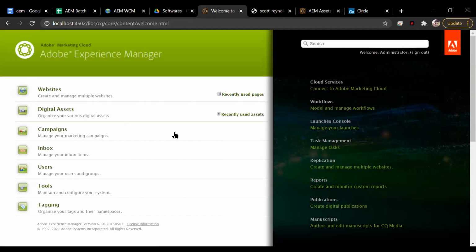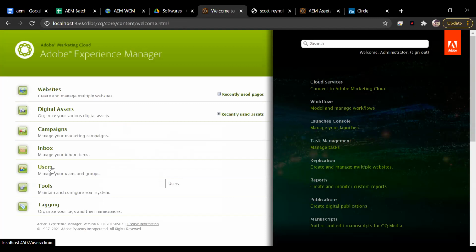There is a campaign option. If you remember, we talked about Adobe Campaign. If you're using Adobe Campaign, then we can integrate with it and create emails here, but I will not be using Adobe Campaign here, so I don't need to worry. Then we have Inbox, where your notifications come. It's sort of an email. For example, if any workflows or approvals are required, they come into the inbox. I'll show you practically how it works when we run a workflow.